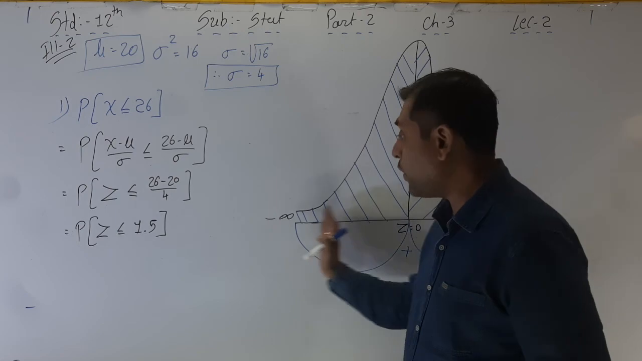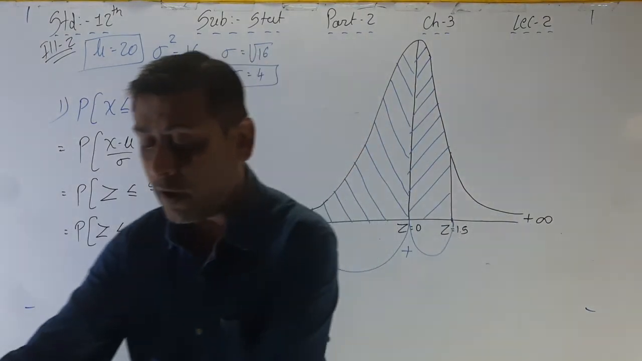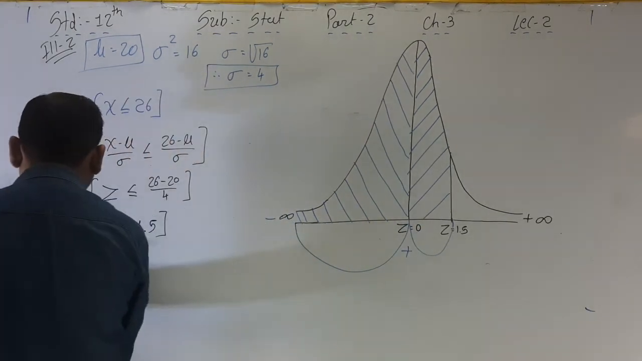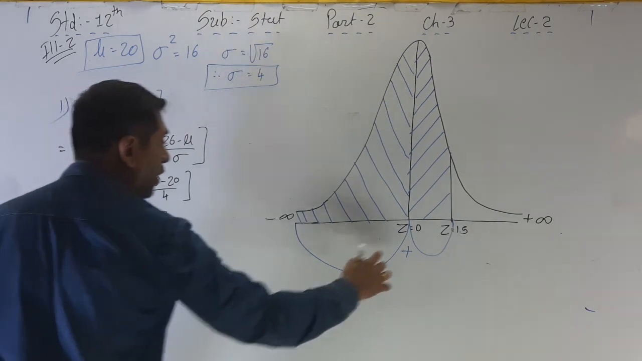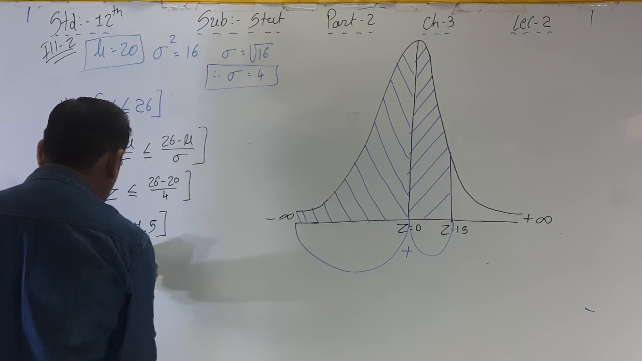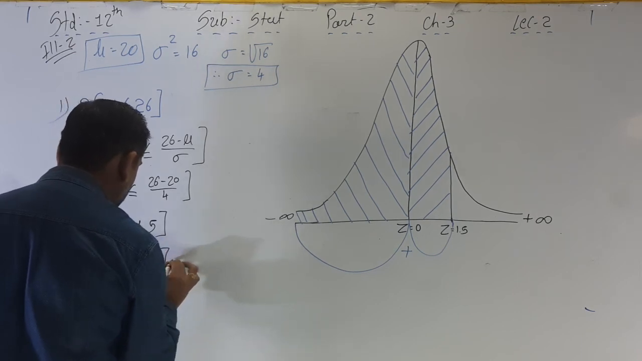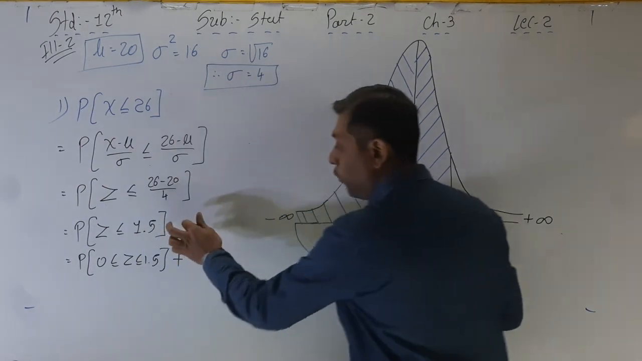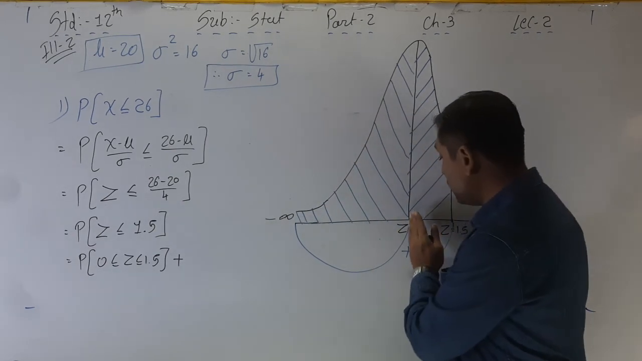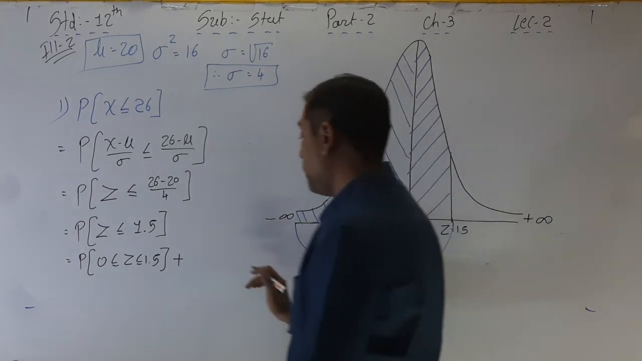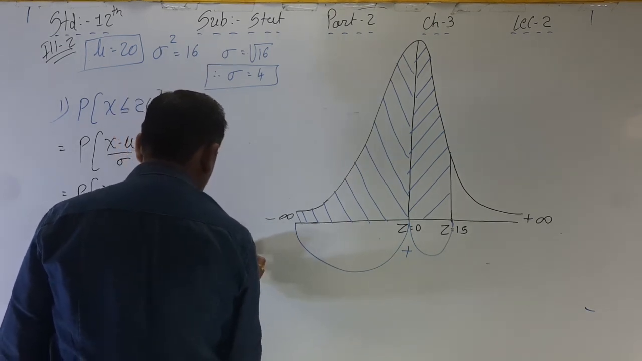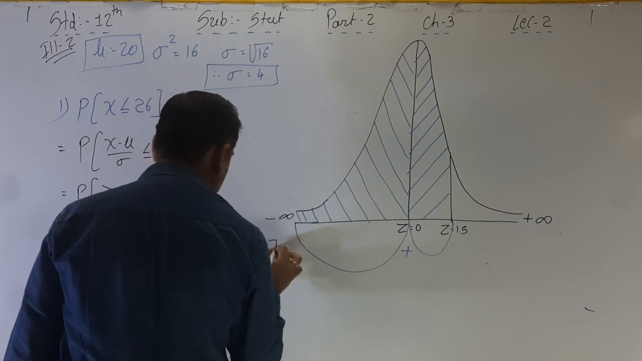So here this value is also written down in the table. What does that mean here? We have to take these two areas, and for that we write P of 0 less than or equal to z less than or equal to 1.5, plus 0 to 1.5, then 0 to minus infinity, plus P of minus infinity less than z less than or equal to 0.